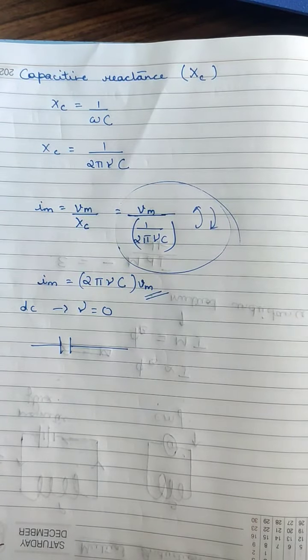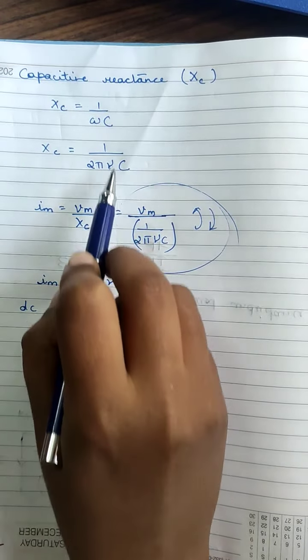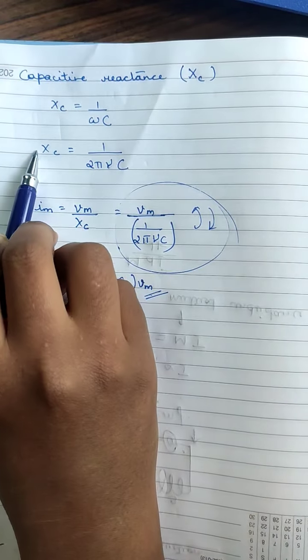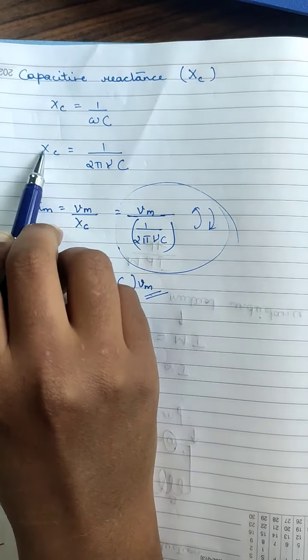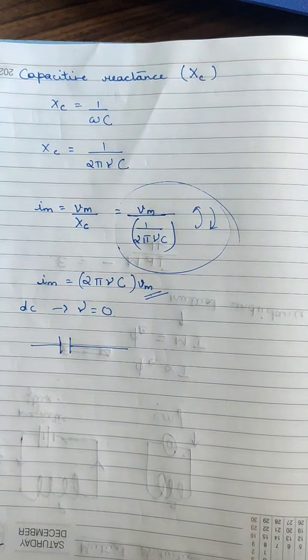Why is no current flowing in DC? Because in DC nu is 0. Since capacitive reactance is inversely proportional to nu, if this is 0, this will be infinite, and if this is infinite, current won't flow.